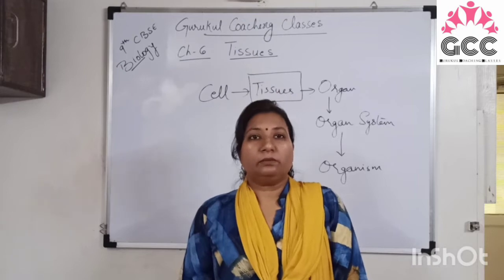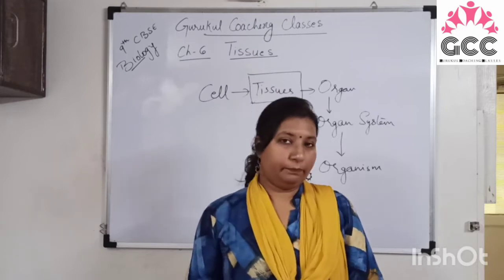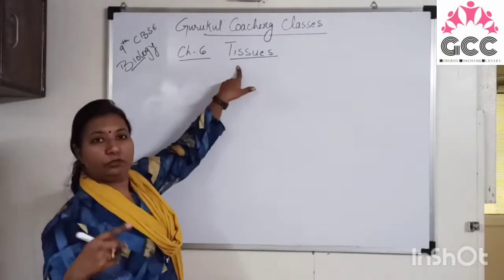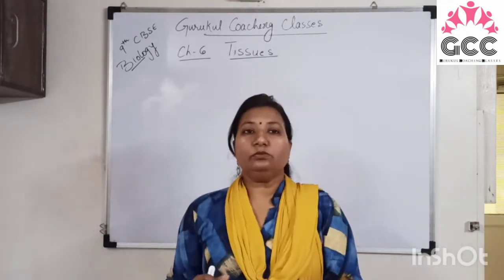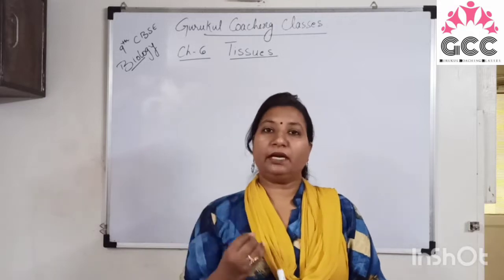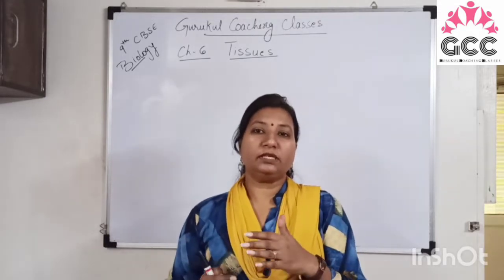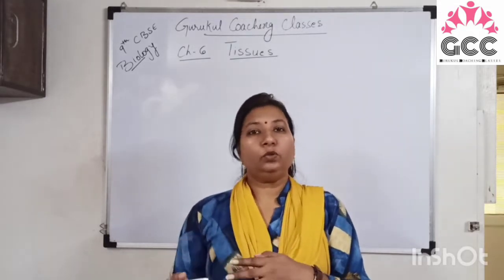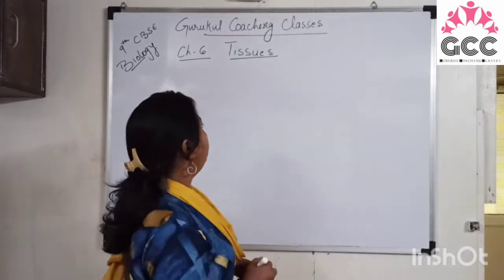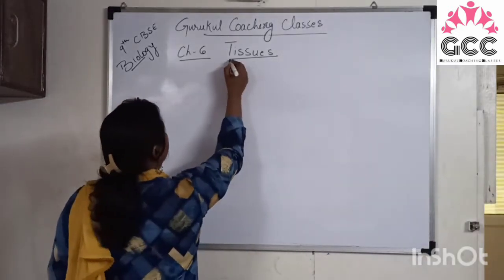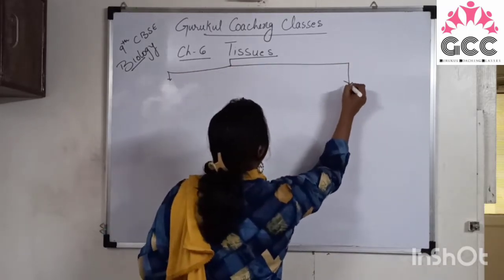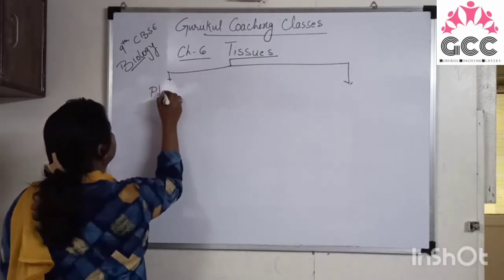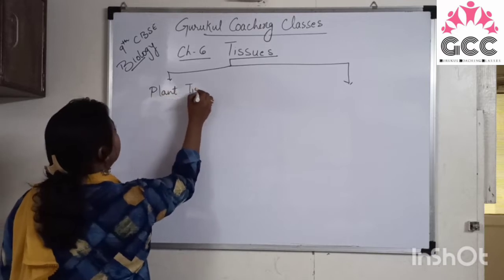Now we will discuss plant tissues in detail. Generally tissues are of two types, simple and complex. Simple tissues are made up of similar kinds of cells, and complex tissues are made up of more than one kind of cell, right? So tissues are divided into two categories, plant tissues and animal tissues.